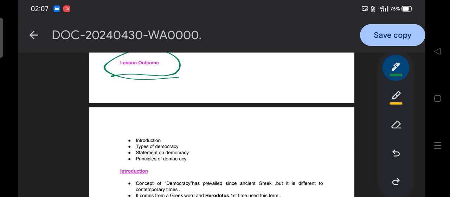So we will discuss what we will cover in these sessions: first the introduction to democracy, then the types of democracy, then statements on democracy by Evidence, John Dewey, and James Bryce, what they said regarding democracy. Then we will also discuss the principles of democracy. Hope you all agree with this point. So let's start our discussion.